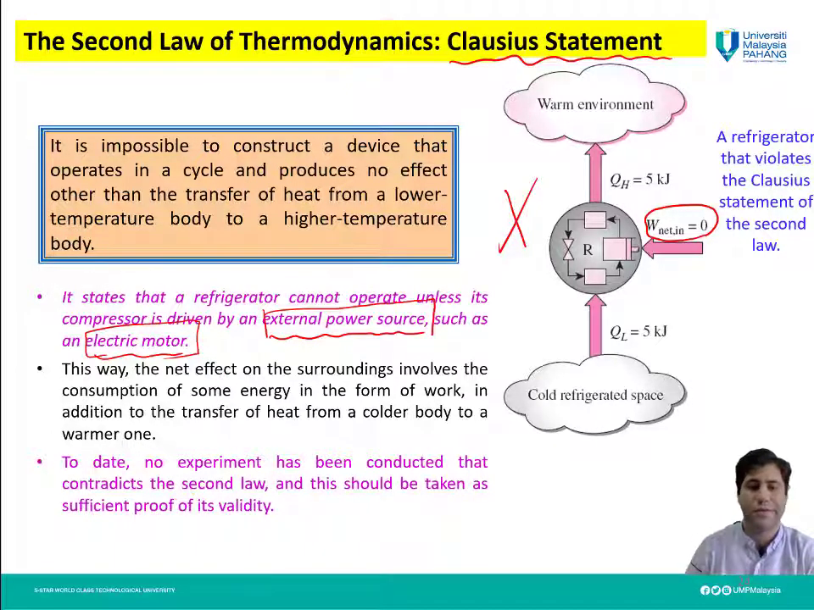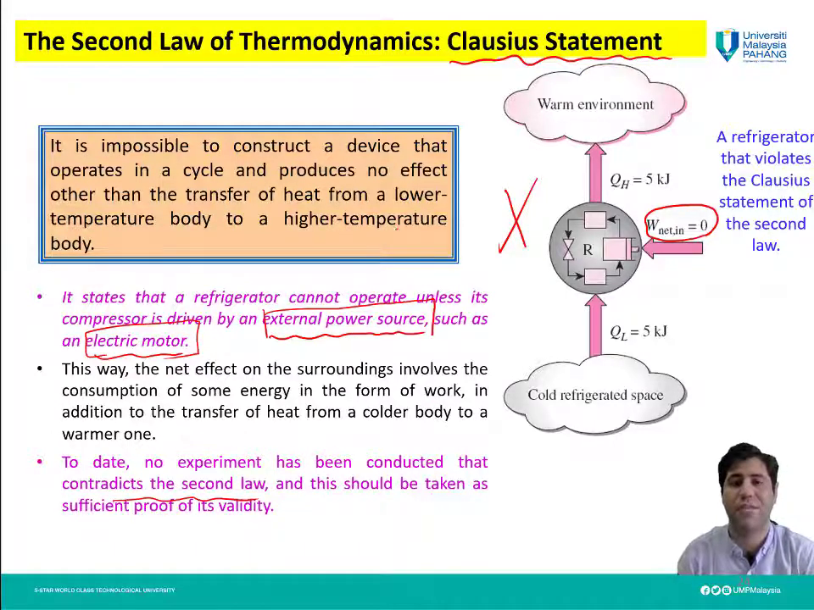Both of these statements, the Kelvin Planck and this Clausius statement, are negative statements. If you notice, the definition of the second law of thermodynamics by these two statements means there is no possibility. There is no possibility to create a machine with this characteristic, for example. So they are negative sentences.